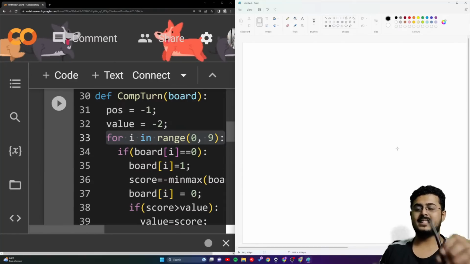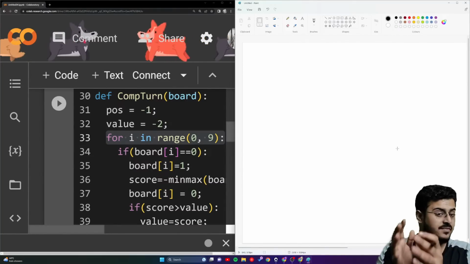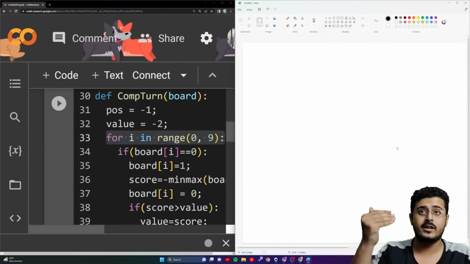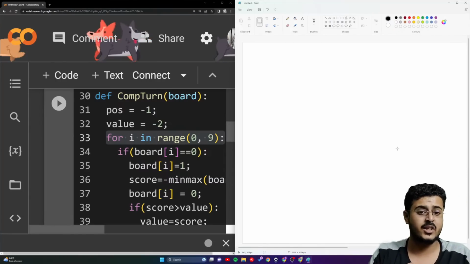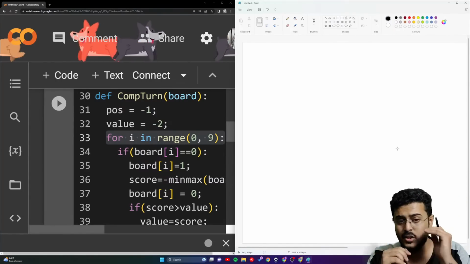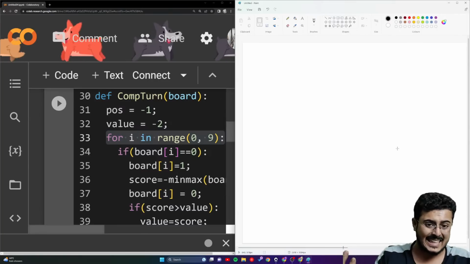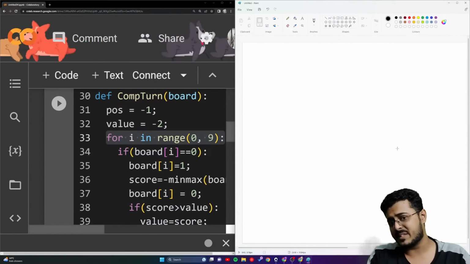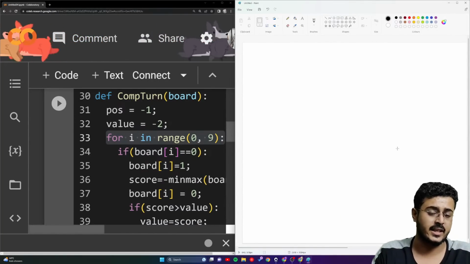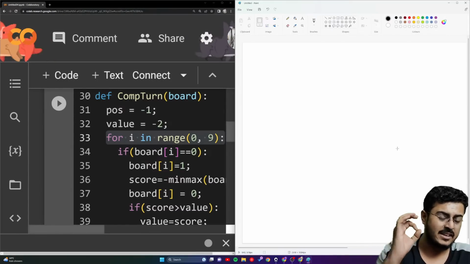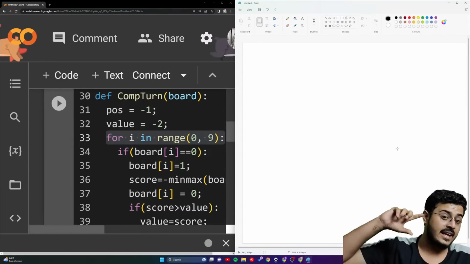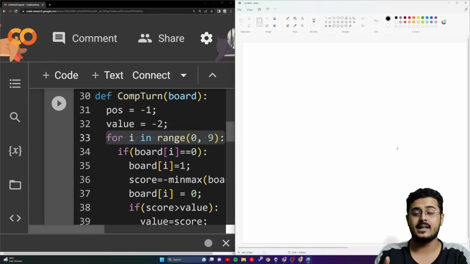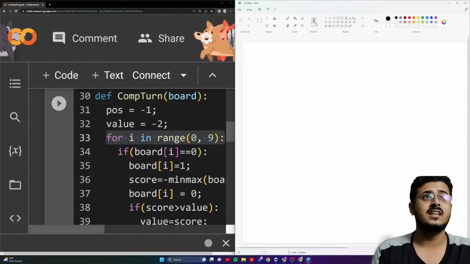Okay, let's try to recap this, guys. This is very important to understand, because in the interview, when you will be showing your code, the interviewer will be asking you questions related to this. If you are not able to explain it to them correctly, what you are thinking about, then this project will be considered as something that you have just copied. You have not understood anything. So we need to understand it very well, and it is very tough. Like I said, it is the toughest part of the entire project. It is not easy to understand. Please try to understand this, guys.